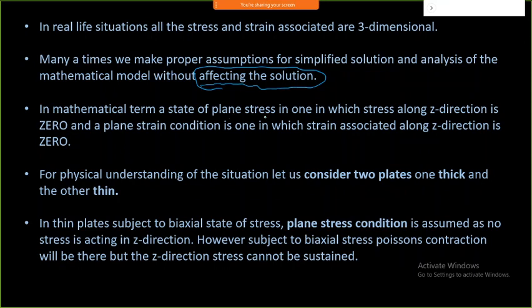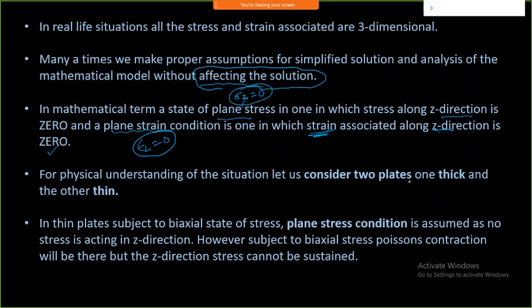In mathematical terms, a state of plane stress is one in which the stress in z direction is 0, because you are not applying any force in z direction. Obviously stress is 0 in z direction. But in plane strain, the strain associated with the z direction is considered to be 0. In plane stress, my stress is 0, and in the plane strain condition, I have epsilon z equal to 0. So those are the two conditions to be taken into account.